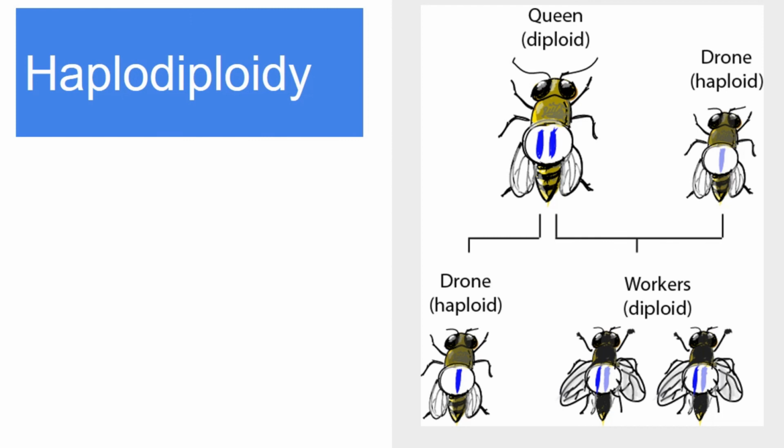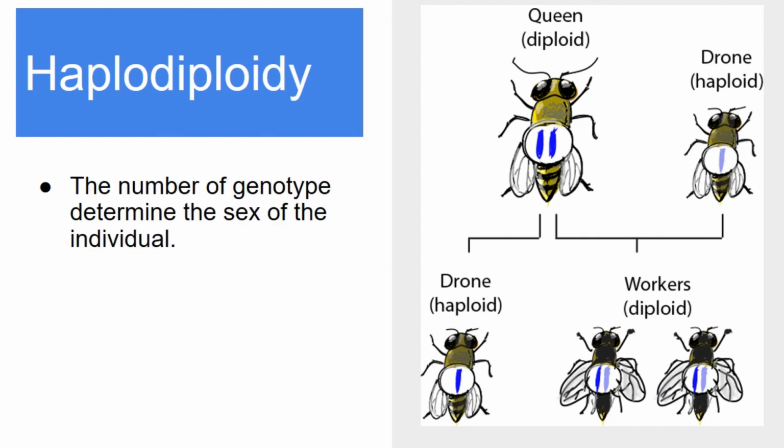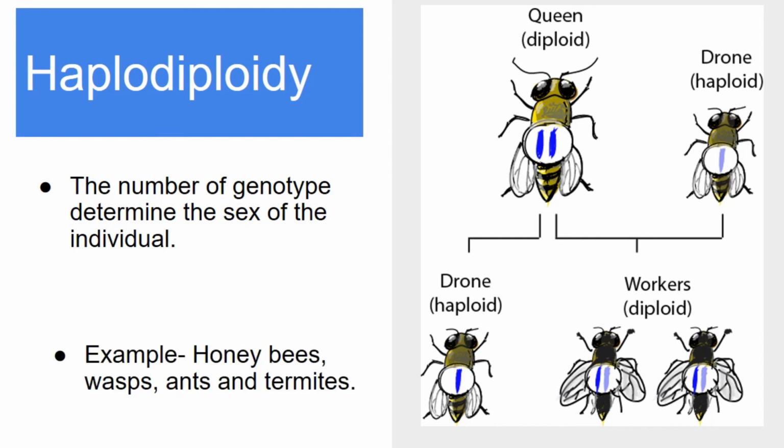Haplodiploidy. In this system, the number of genomes determines the sex of the individual. This method of sex determination is found in honeybees, wasps, ants, and termites. Here, diploid organisms are females, whereas haploid organisms are males.